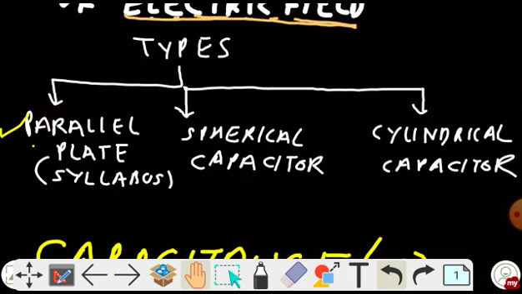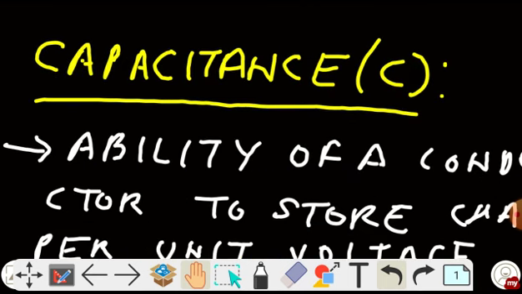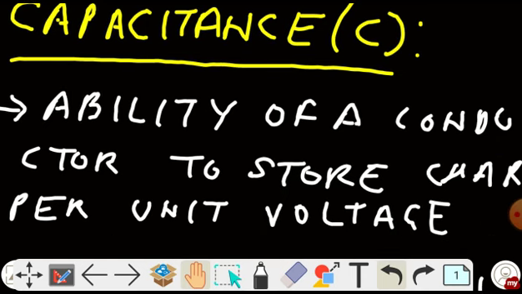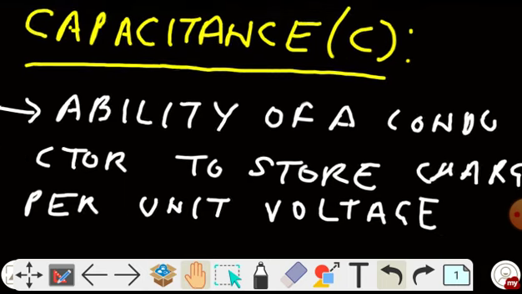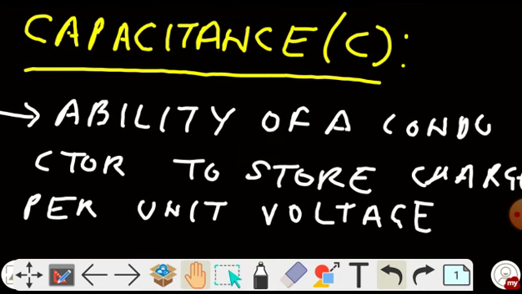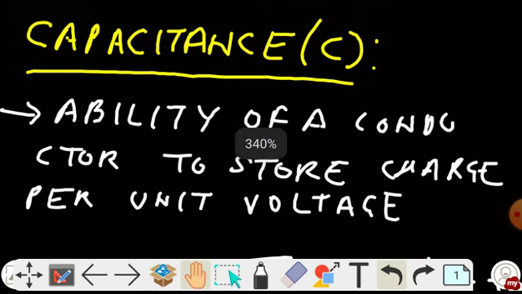So the types are over. There are three types: parallel, spherical and cylindrical capacitors. Now moving ahead, the next topic is how a capacitor stores energy. Generally, we give charge to the capacitor, and when it stores charge, automatically an electric field is generated and it gets stored between the plates. Now there is a term related to the capacitor, so let's define it: the capacitance.